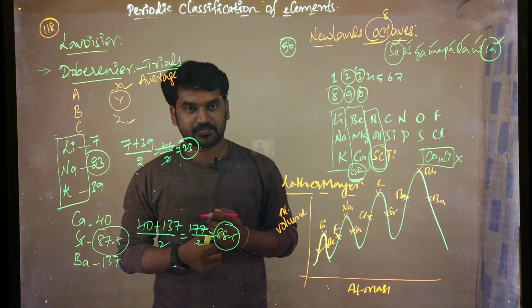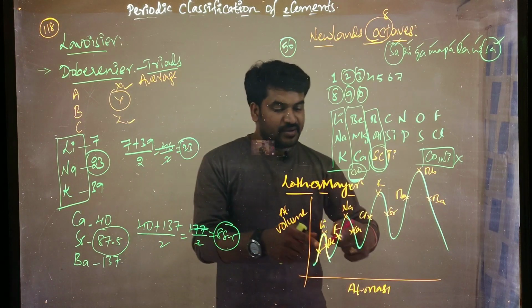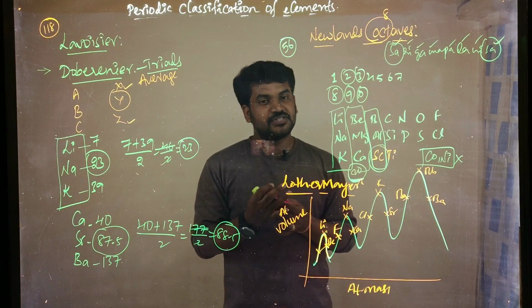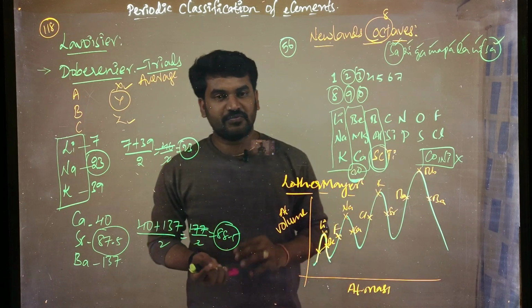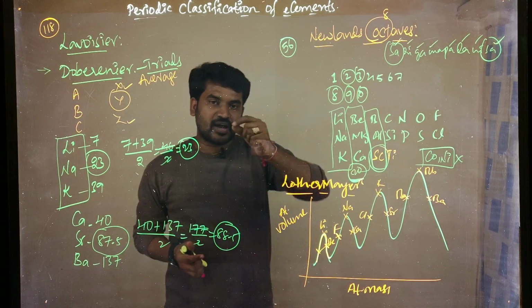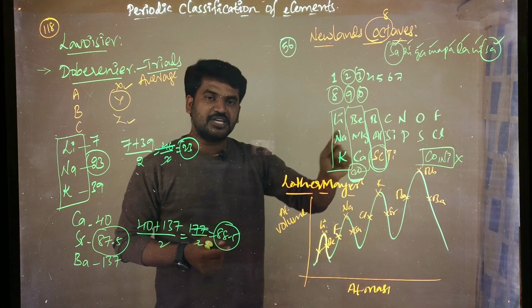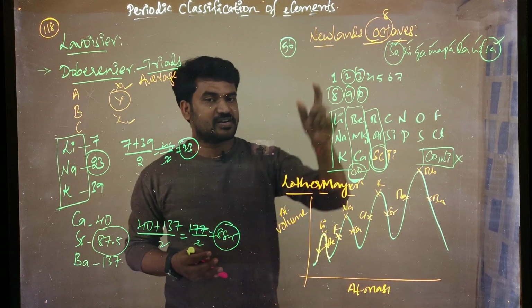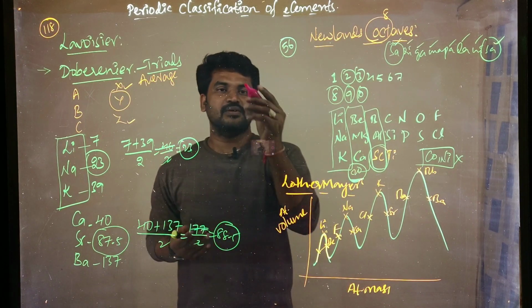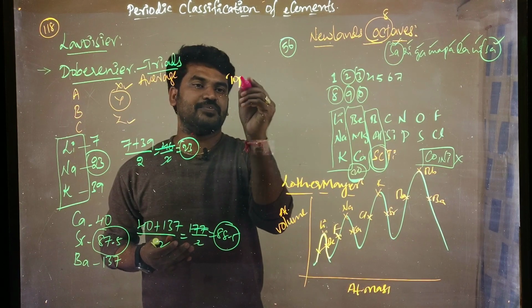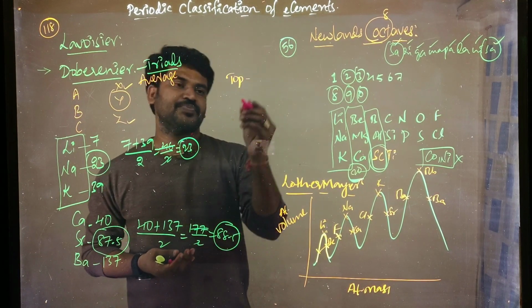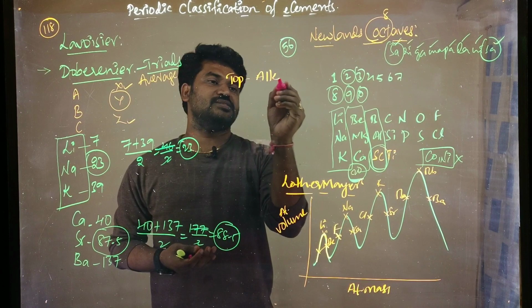So he observed that elements having similar properties occupy similar positions on each peak. On the top of the peak, alkali metals are there.